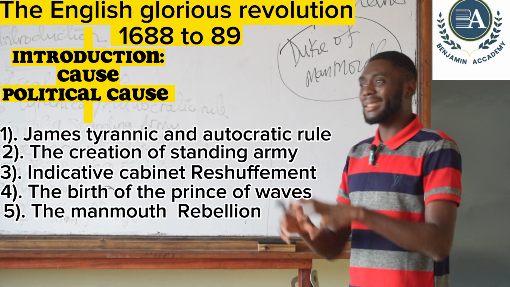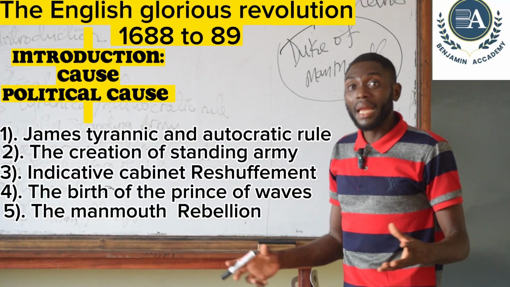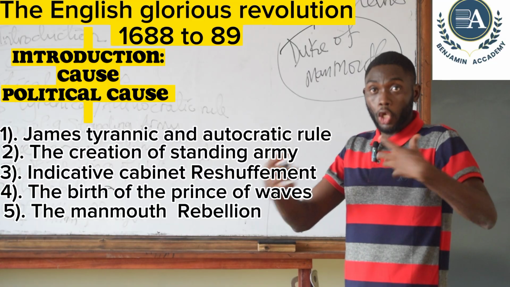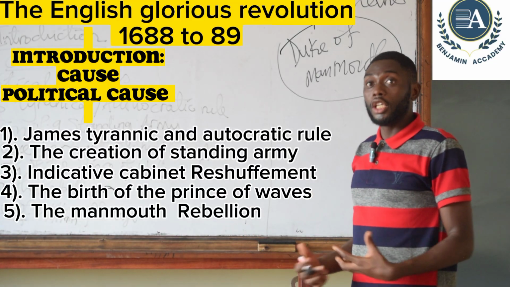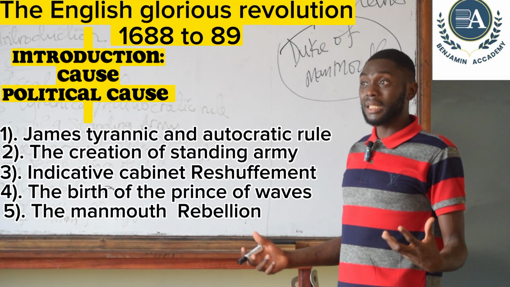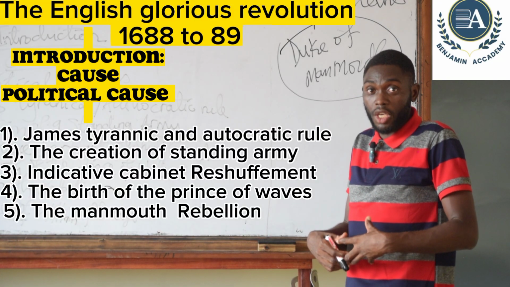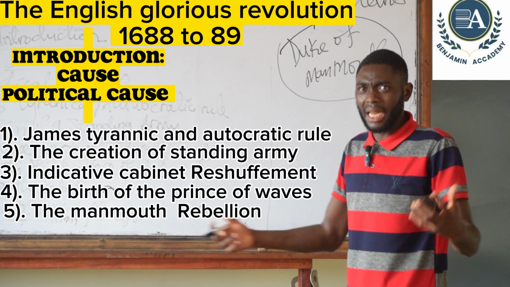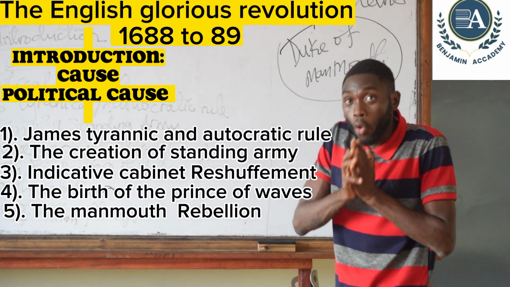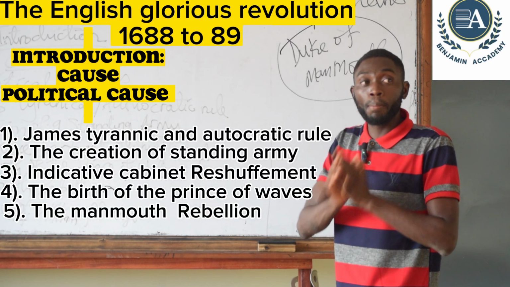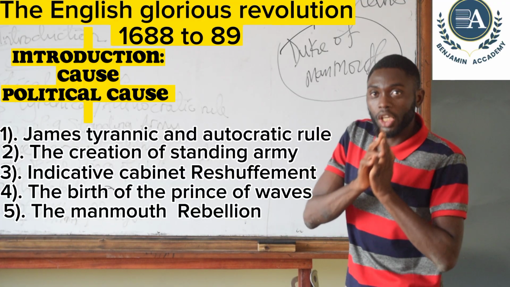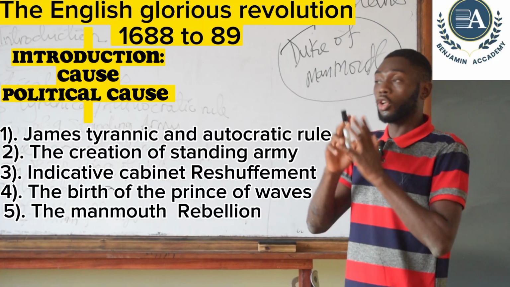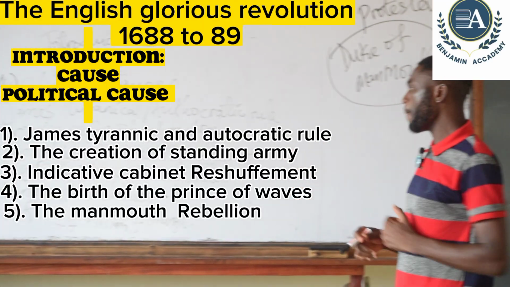James looked at this and looked at the Parliament as a weak Parliament, or a rubber stamp Parliament, because of the appreciation they had given to him. We now look at the Parliament as a rubber stamp Parliament because the Parliament appreciated him. He did not want to take the Parliament seriously, and because of that, the people of England had to revolt against him, because to the people, the Parliament was always above the king. So James looked at the fact that the Parliament appreciated him for defeating the Duke of Monmouth and thought the Parliament was a rubber stamp Parliament.